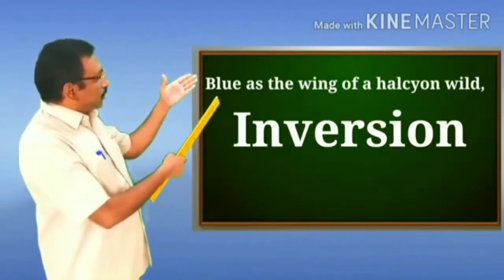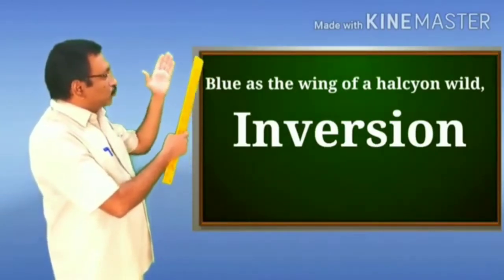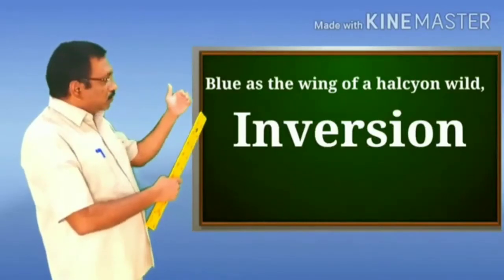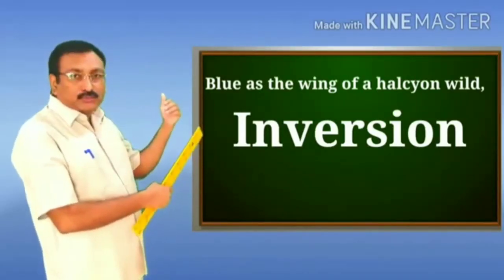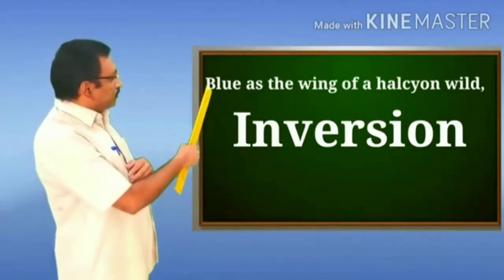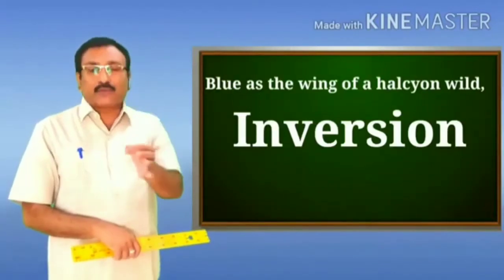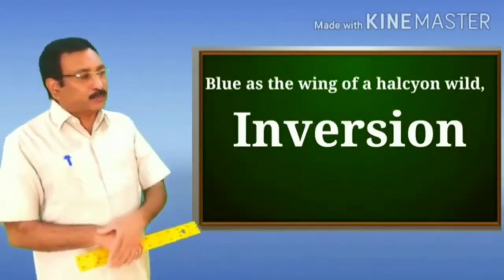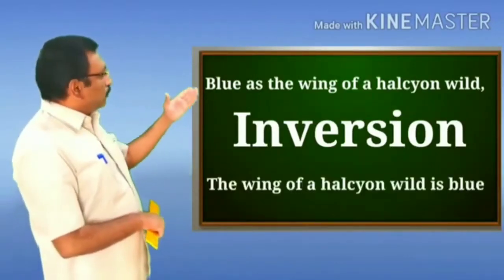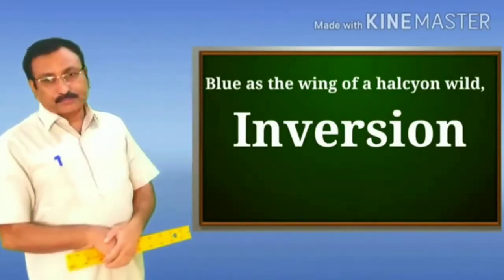If you look at this line carefully, blue as the wing of halcyon wild, the poet has changed the order of words, and therefore this line is an example of inversion. The correct order of this line should be: the wing of halcyon wild is blue.